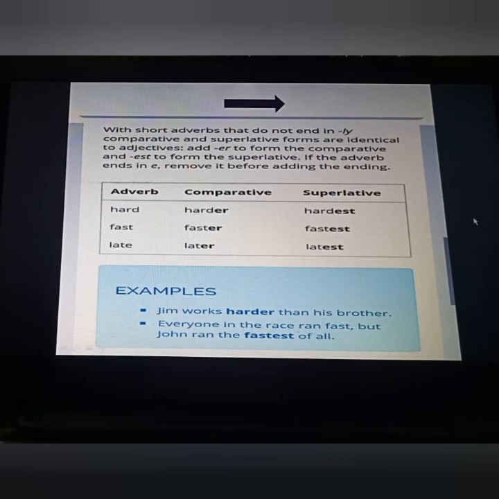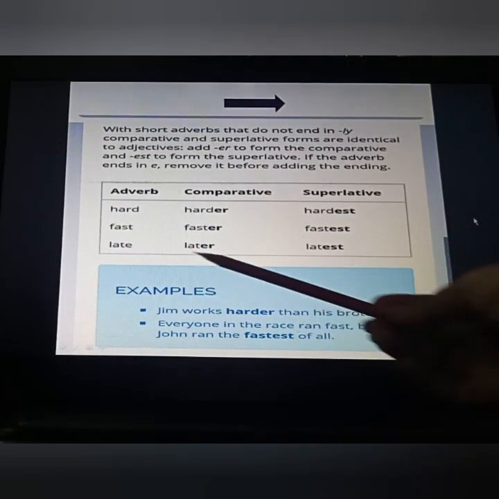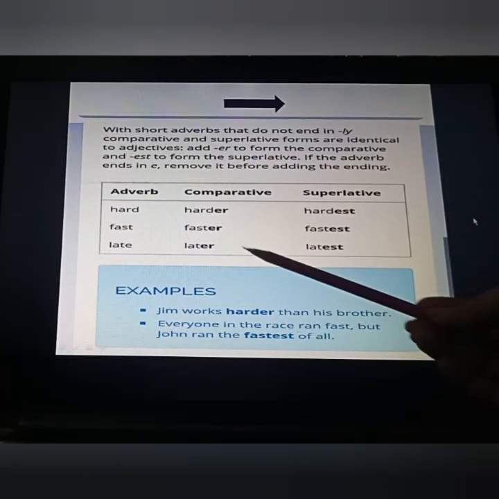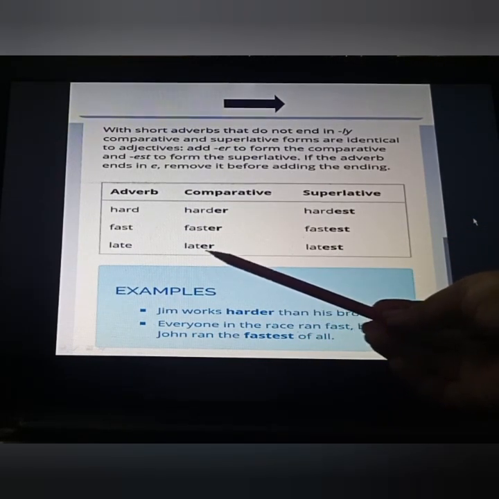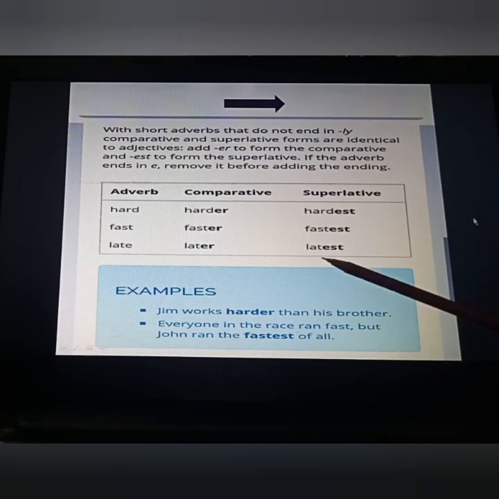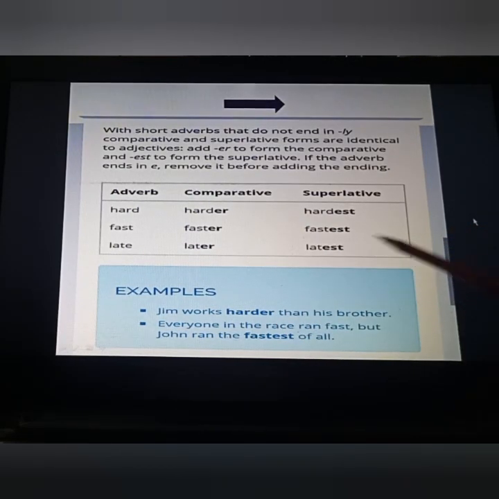If the adverb ends in e, remove it before adding the ending. As you can see here, e is already given. It doesn't mean that you will put er again. This e we are supposed to remove, so only a single e is used over here. Same here also: this e we have removed and est we have added.